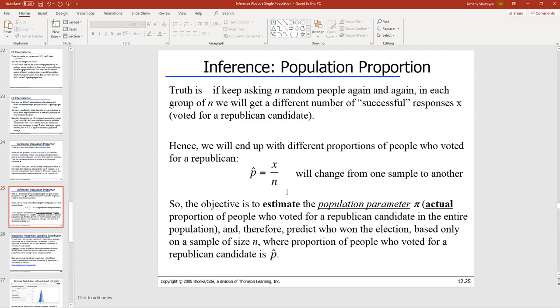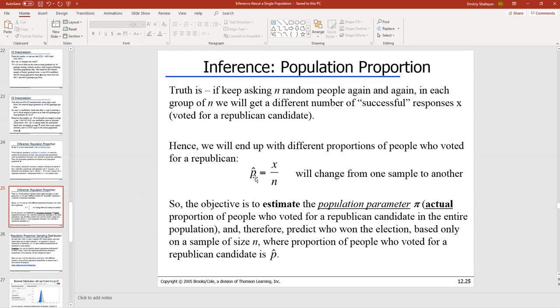And that will happen again and again if we keep collecting the samples. So just like with the population mean, we collect different samples, we calculate sample mean, each time sample mean is different. And same thing here, okay? We're going to collect sample of the size n, count how many people voted for Republican, divide one by another, we're always going to end up with a different proportion.